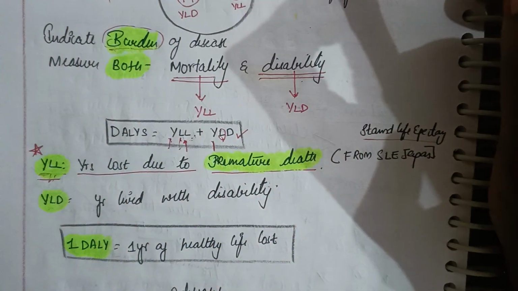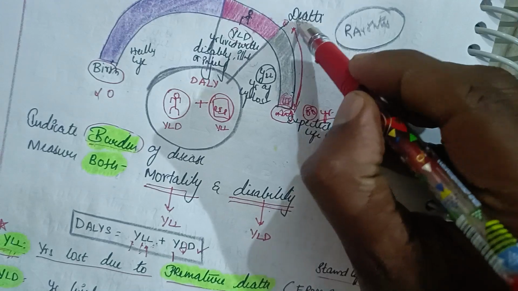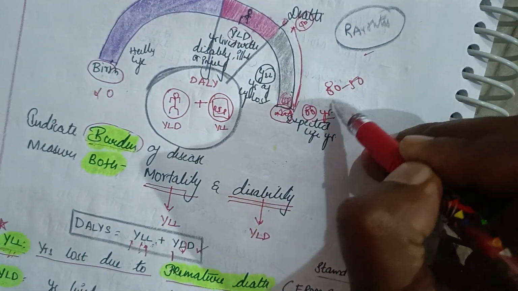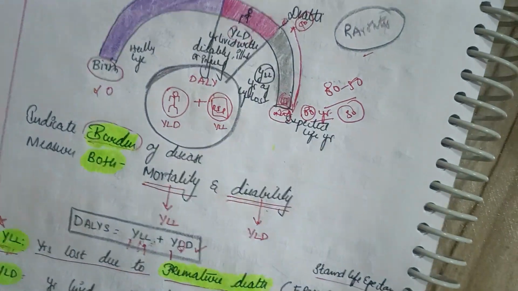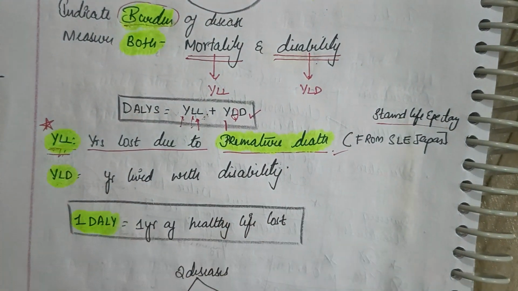Now say the patient died at the age of 50. Now the years lost is 80 minus 50, that is 30. So YLL is years lost due to premature death.